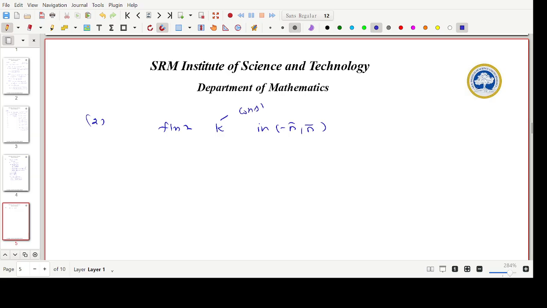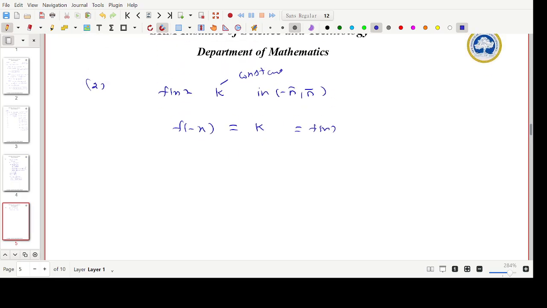K is any constant. Maybe sometimes the k value may be 1, 2 or 5. Some number is defined, and we can simply substitute it instead of k. That's it. Look at the problem here. The function is always even because f of minus x equals k, since there is no x, so I am always getting f of x. Therefore the given function is an even function. So for an even function, what is the coefficient formula? Always the bn value is 0. It will come in some MCQ also.